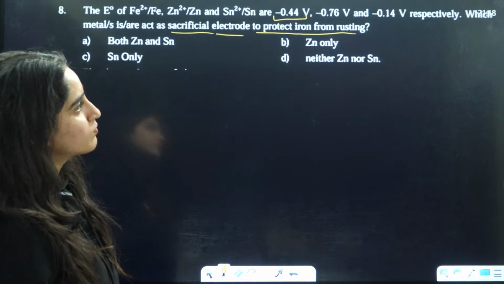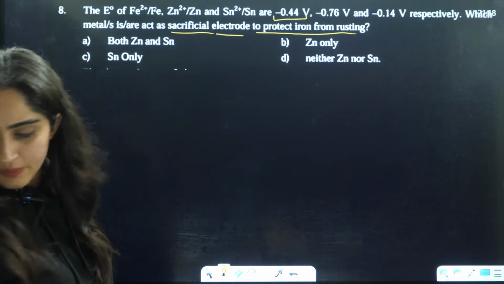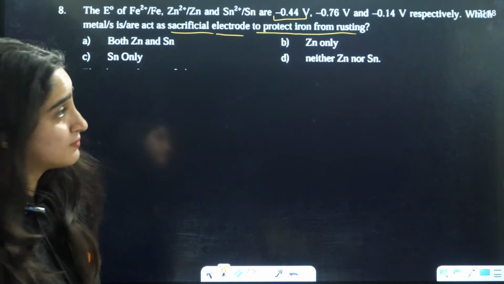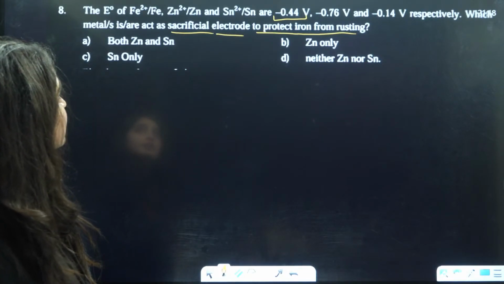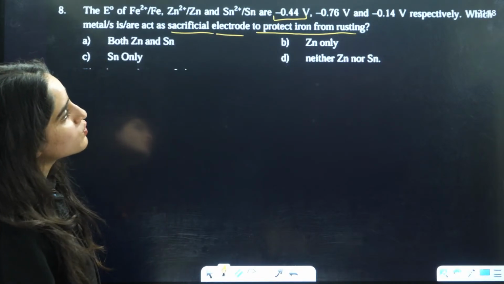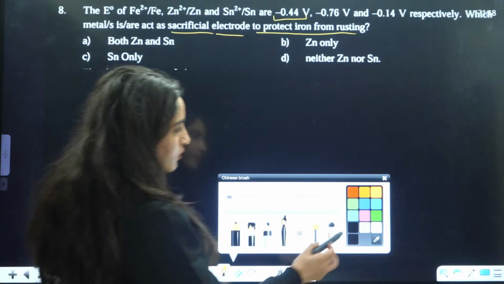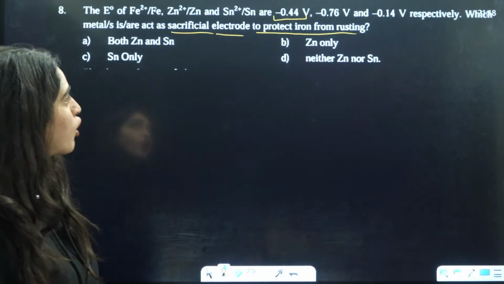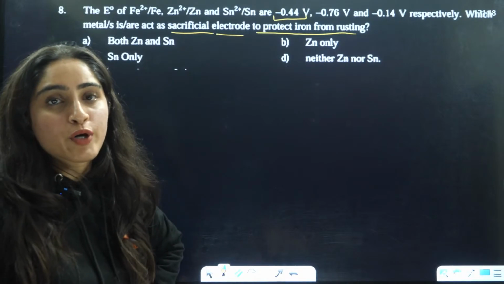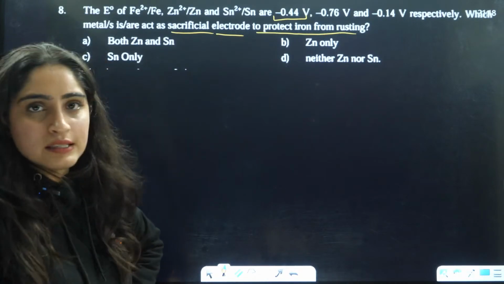This is minus 0.14. Okay, which is going to be the sacrificial electrode to protect iron from rusting? To protect iron from rusting, right?